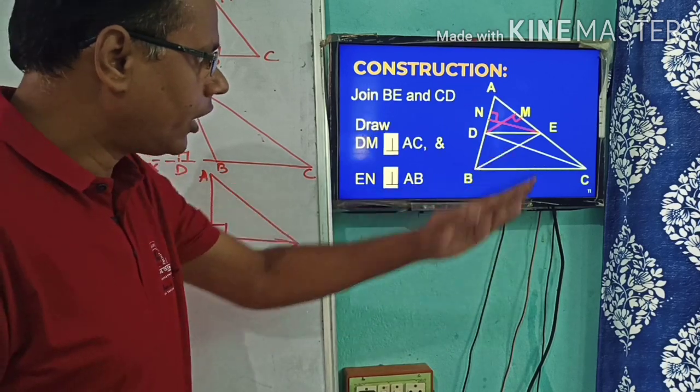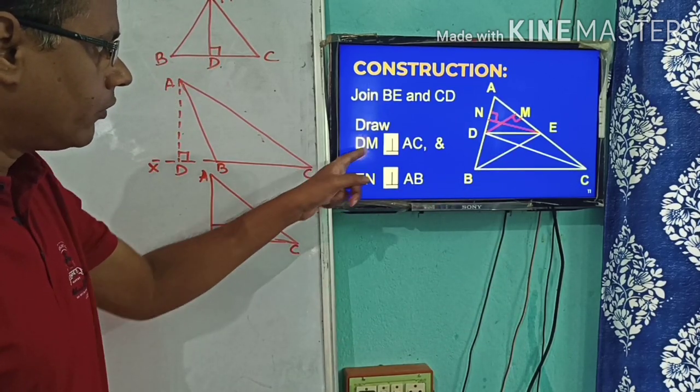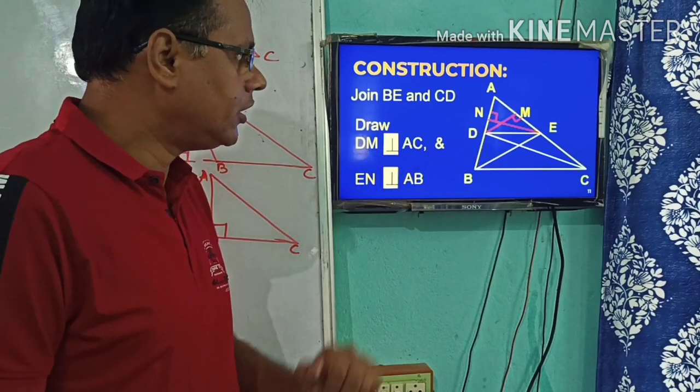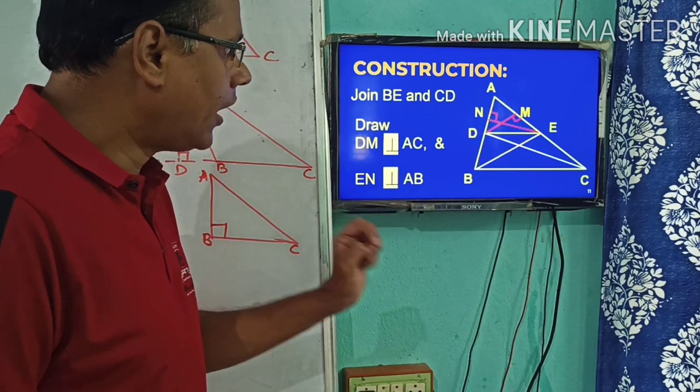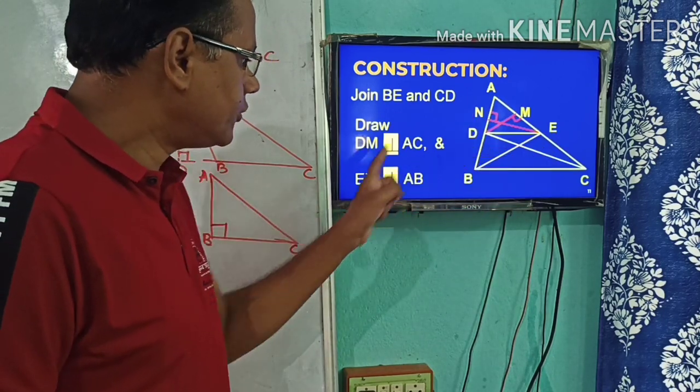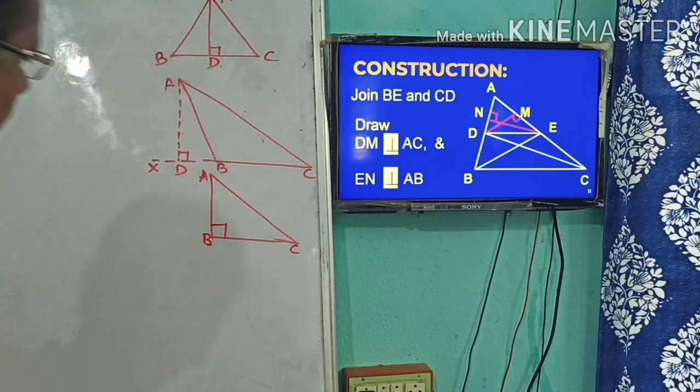You can see here the lines BE and CD are joined, and then draw DM perpendicular to AC, here is the line DM perpendicular to AC, and EN is perpendicular to AB. I can show you in this diagram here also.